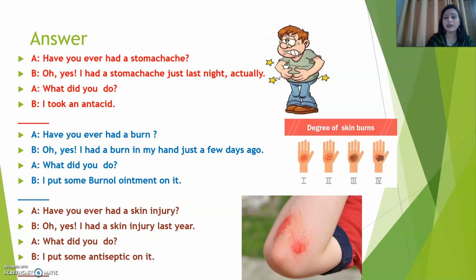Okay, so see here, it's a very easy thing for you to understand, isn't it? What things we have got? Stomachache, burn, and skin injury. For stomachache, antacid. For burning, burnol ointment. For skin injury, antiseptic. Okay. So see some pictures over here. Degree of skin burn. See here is a skin injury picture.